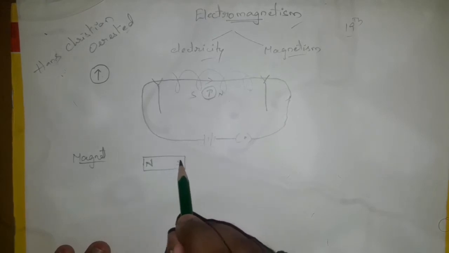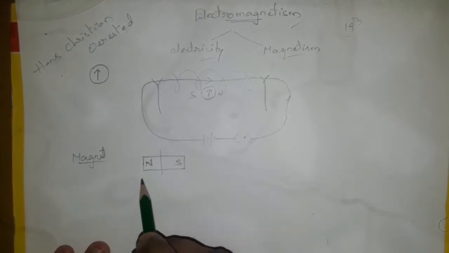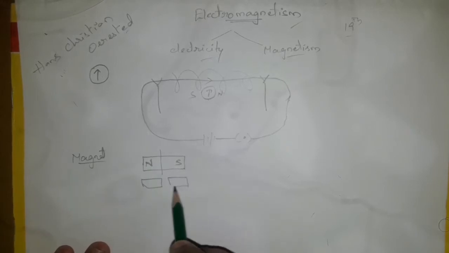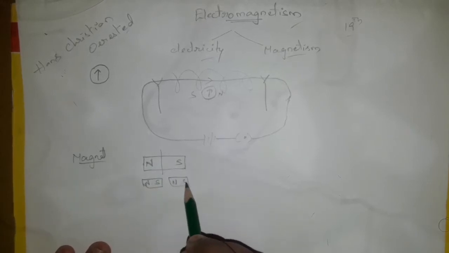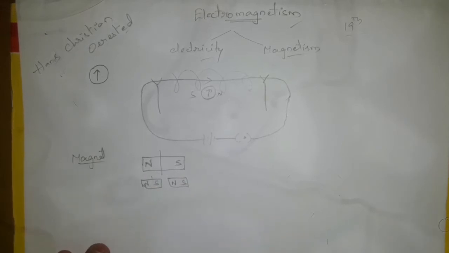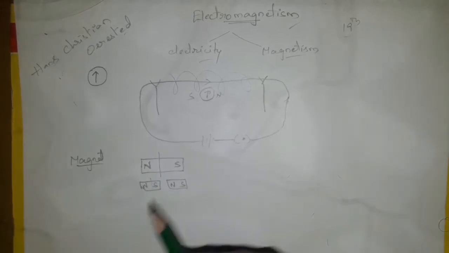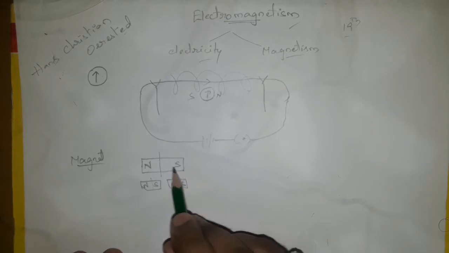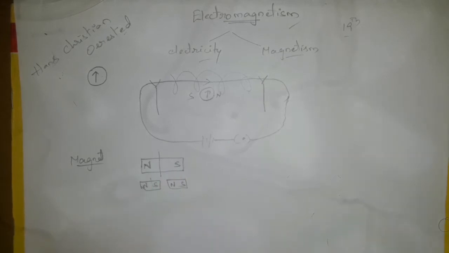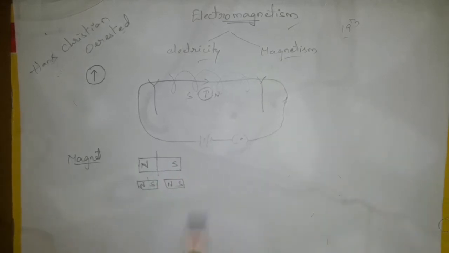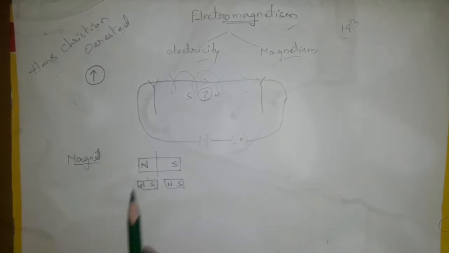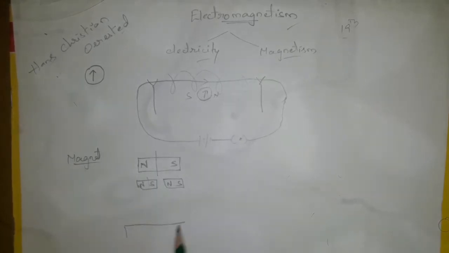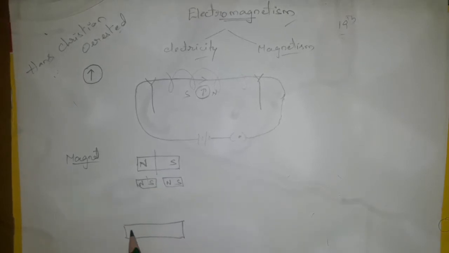If you cut it in two, it becomes two individual magnets. If you keep cutting it in half, each piece becomes an individual magnet. Now let's see the magnetic field and magnetic lines around a magnet.